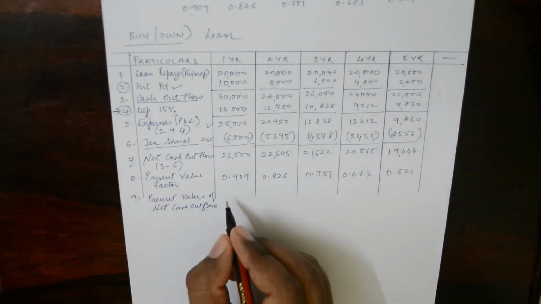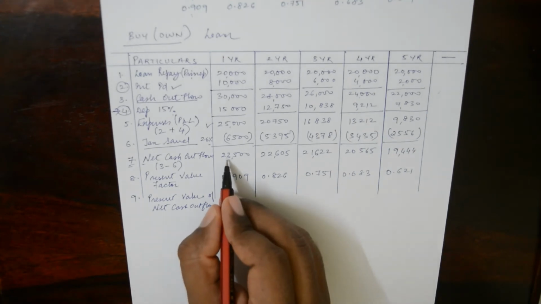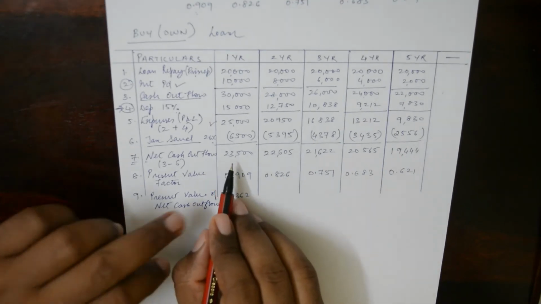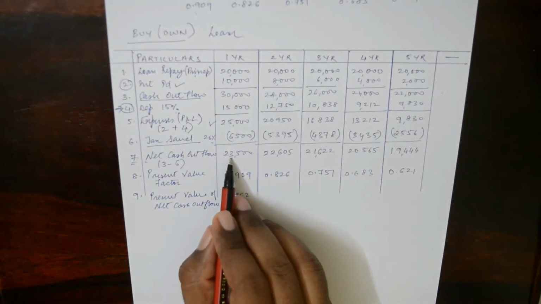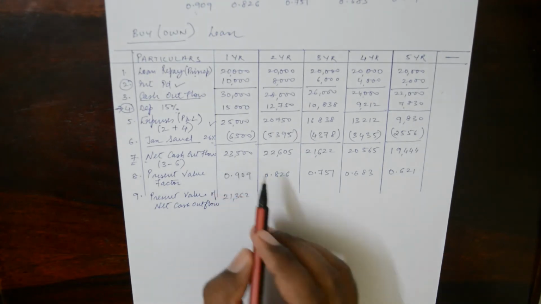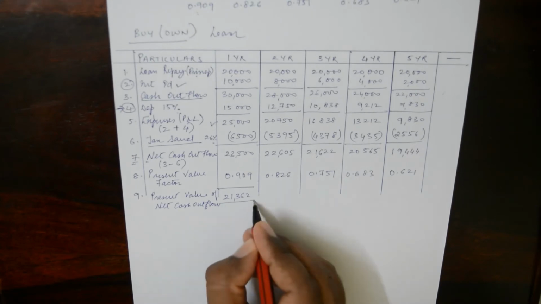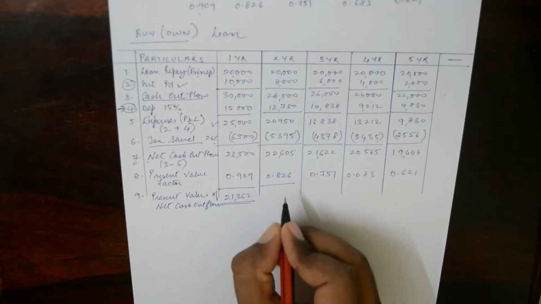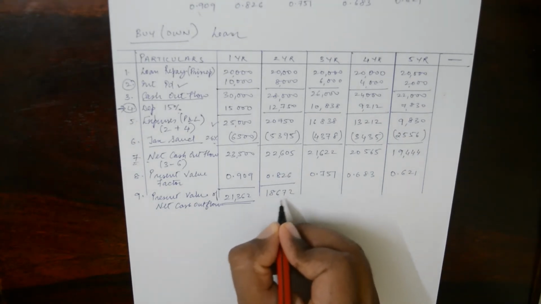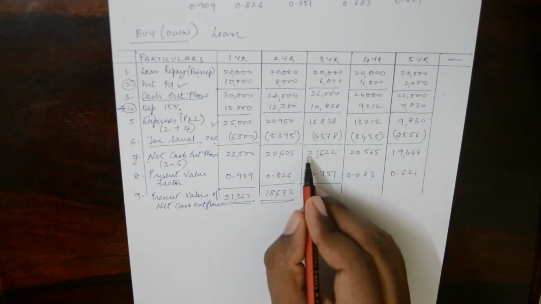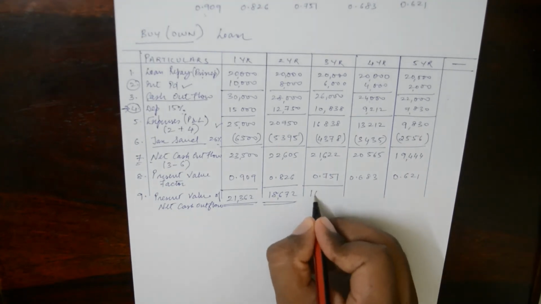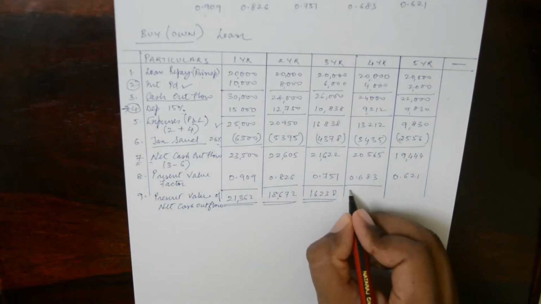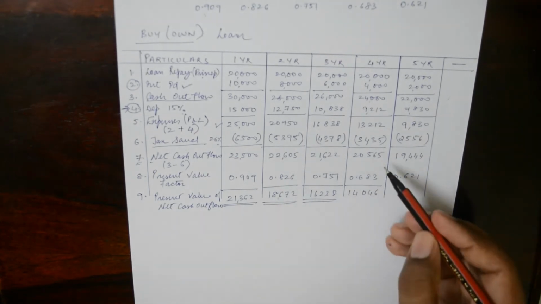0.909. So in this case what you will get is the present value of this 23,500, today's value is going to be 21,362. So the businessman is going to be spending it after 1 year, right? 23,500. So as of today the value is 21,362. So after 2 years he is spending 22,605. So today the value is going to be 18,672. After 3 years he is going to be spending this amount, right? So here it is 16,238. 14,046. I hope you know how we're getting this figure.